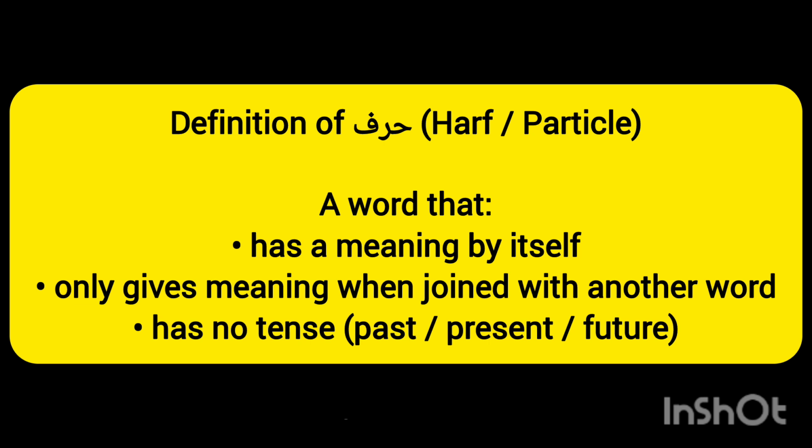Similarly, min. If we convert from into Arabic, it becomes min. So if I just say min, you cannot understand what I want to say. But if I say sirtu min al-Basrati ila al-Kufa, I travel from the city of Basra to the city of Kufa, now you can understand the meaning of min, because now it is in a sentence, and when prepositions or huruf are in a sentence, their meaning is visible. That is why we say that they do have a meaning, but they are dependent on other words for showing their meaning.